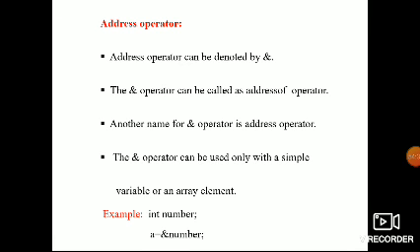So what is the address operator? Already we discussed, that is the ampersand symbol. Address is nothing but the ampersand symbol, because in every C program we are writing the ampersand. Without ampersand there is no address. If we need to enter values in scanf, we write the ampersand symbol. In pointers also, if you want to locate any address location, we have to use the ampersand symbol. The ampersand symbol is also a unary operator, we know that. So the ampersand is the address operator, and it returns the address of the variable.